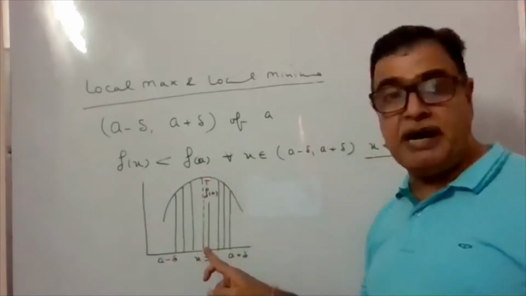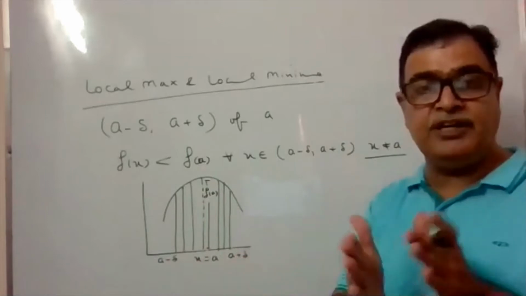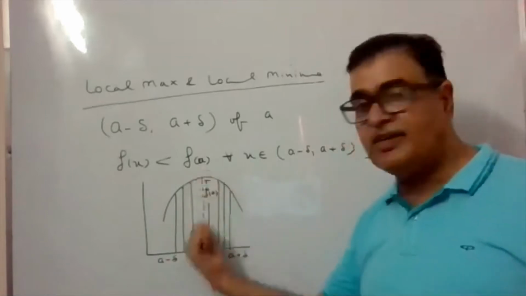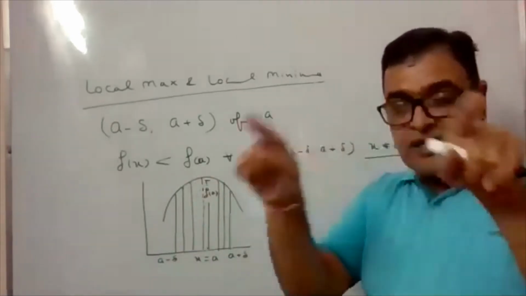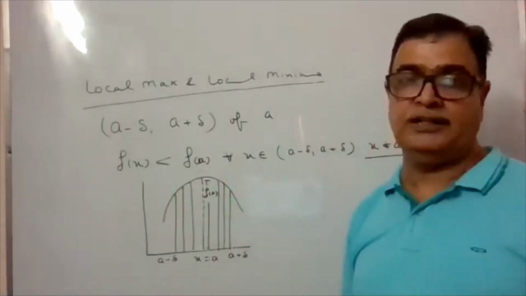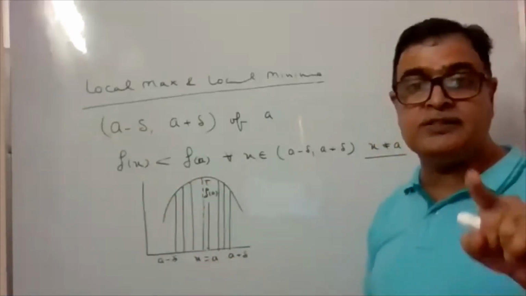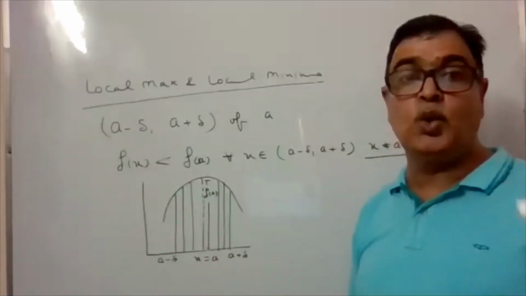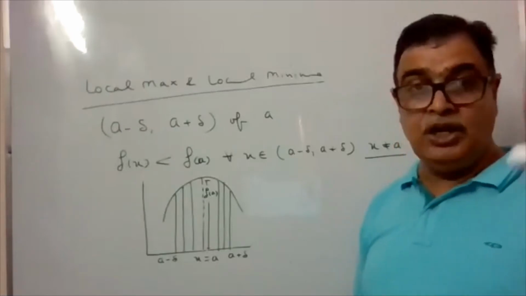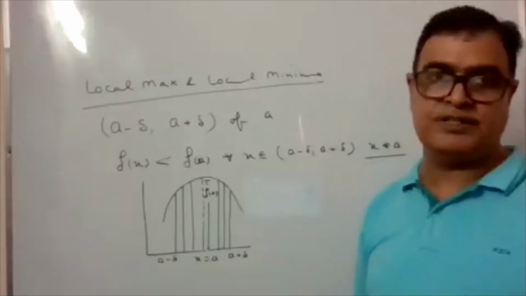FA is maximum in its neighborhood. From A minus delta to A plus delta, where it is maximum, it will be maximum at FA. इसके नियर अबाउट जितने भी x हैं सब आपके पास FA से स्मॉलर आ रहे हैं. That means we will say this x is equal to a point is called a local maximum in the neighborhood. Local maximum, why? Because it is in the neighborhood, it is maximum.